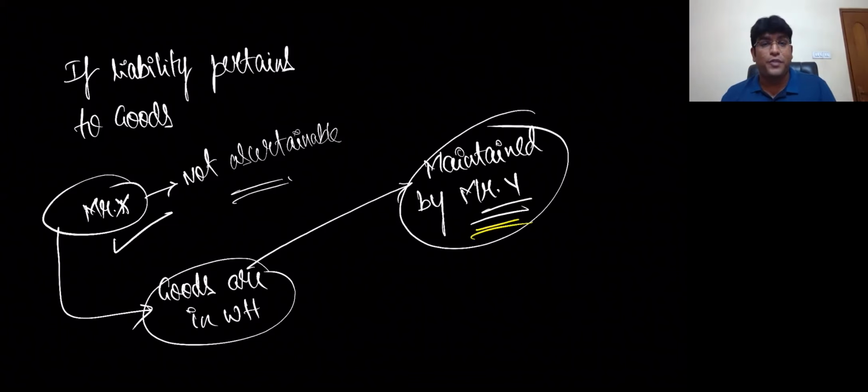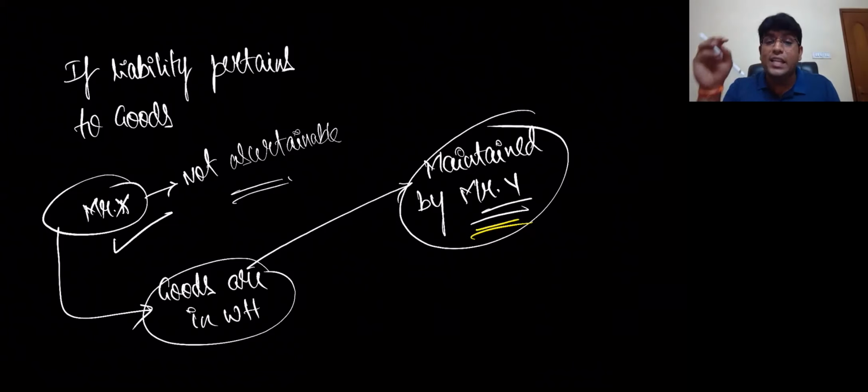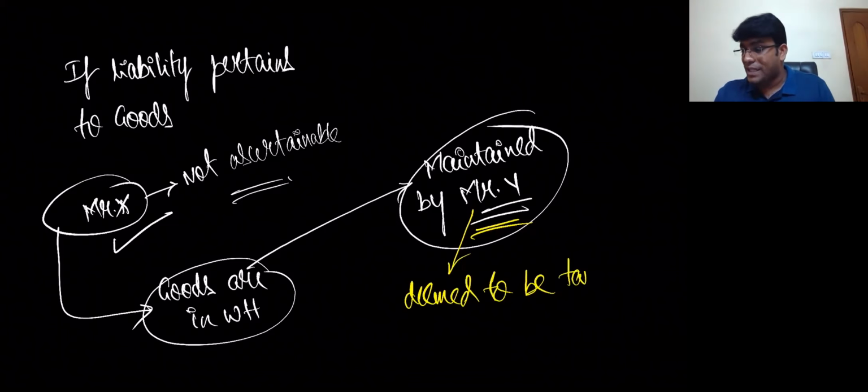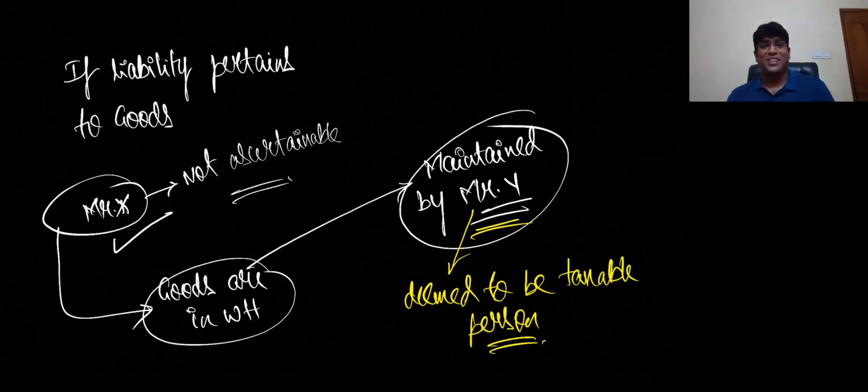I repeat that word, my dear friends. If the person to whom the liability pertains is not ascertainable, then the person in charge of the goods shall be deemed to be a taxable person. That means the government will catch hold of the person in charge, and from him they will recover the amount due.